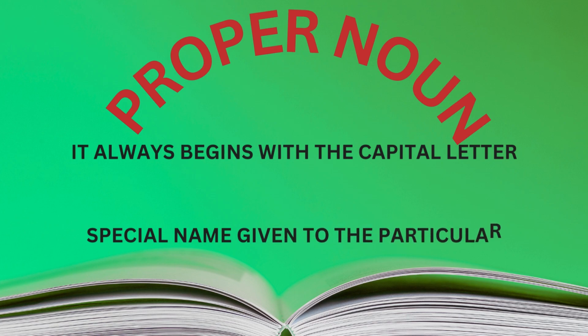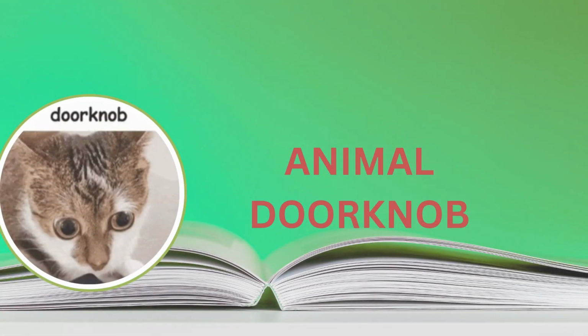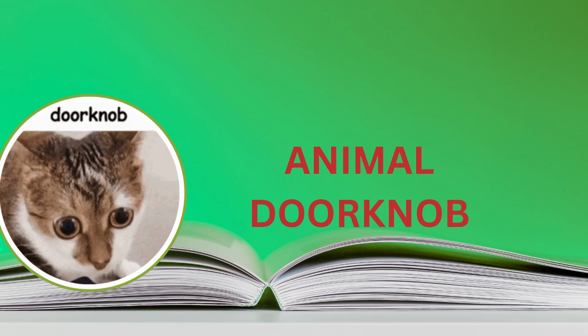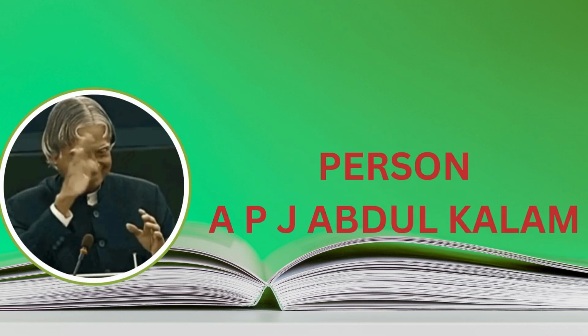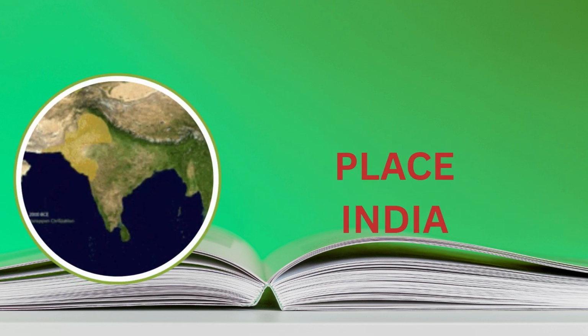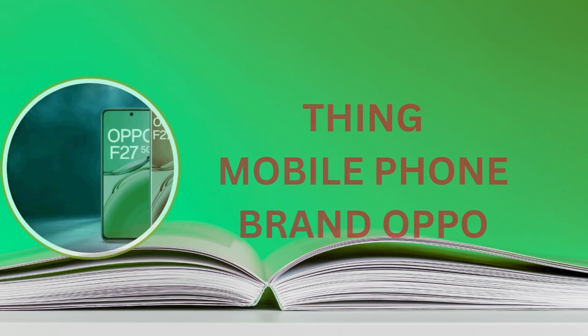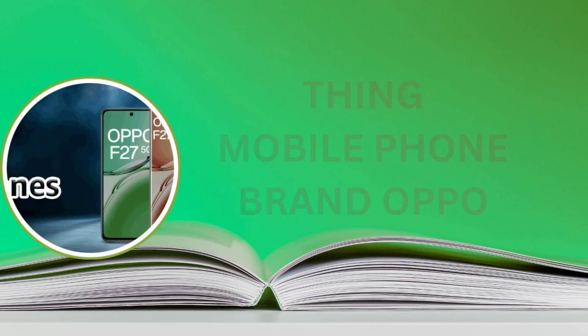Proper noun. It always begins with a capital letter. It is a special name given to a particular person, animal, place or thing. Animal, example Doorknob. Person, example APJ Abdul Kalam. Place, example India. Thing, example mobile phone brand Oppo.